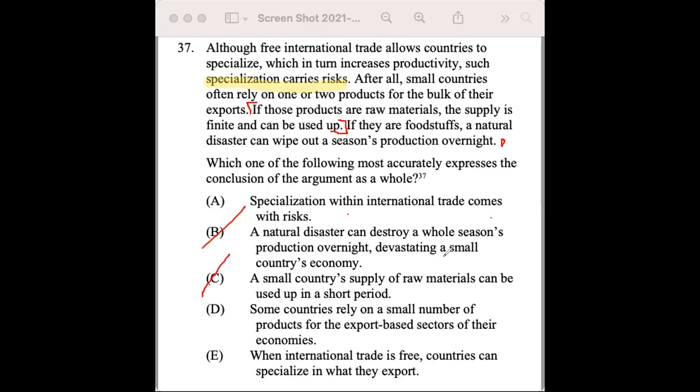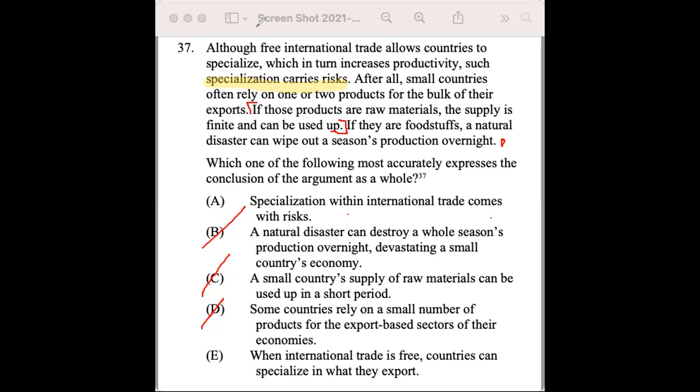D, some countries rely on a small number of products for the export-based sectors of their economies. Same kind of thing here, where these are all examples of how risks can come up, or in a situation with countries that do rely on a small number of products, how they're more prone, but not the main conclusion. E, when international trade is free, countries can specialize in what they export.